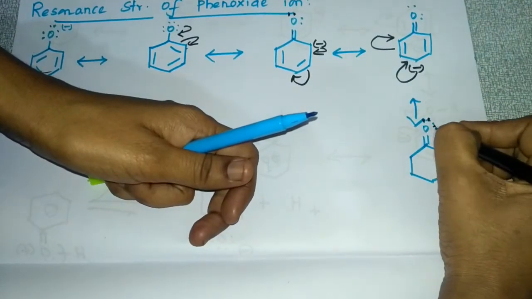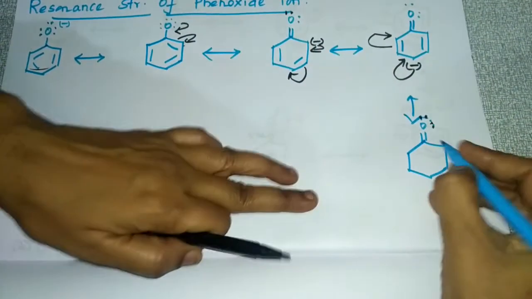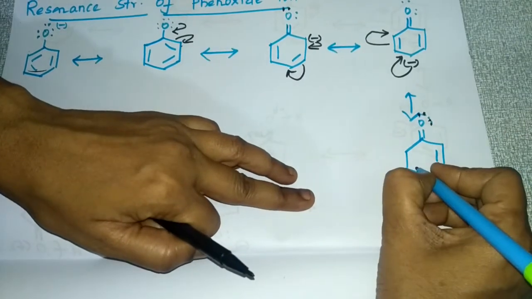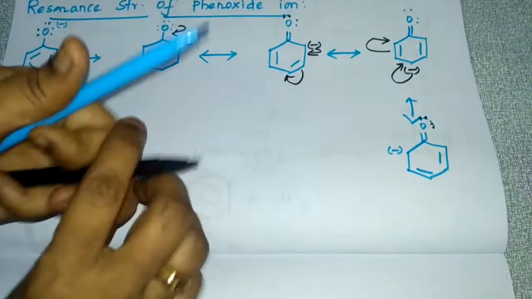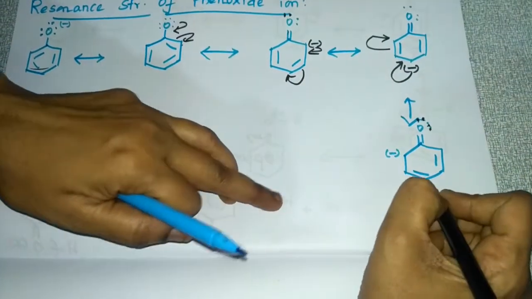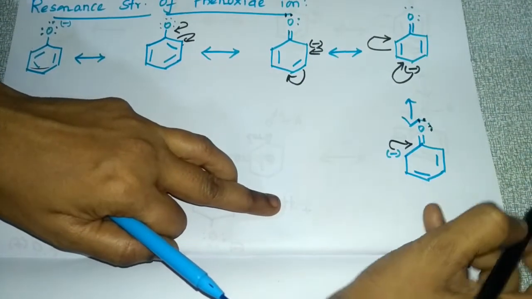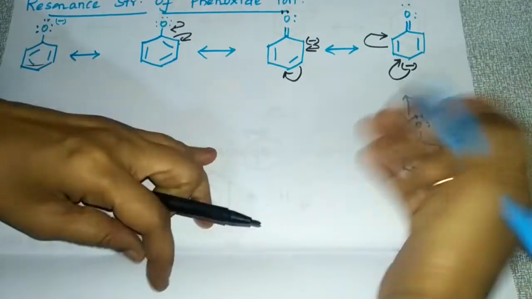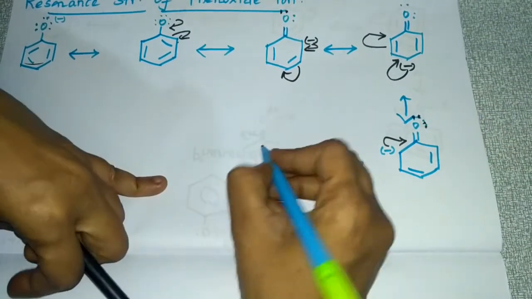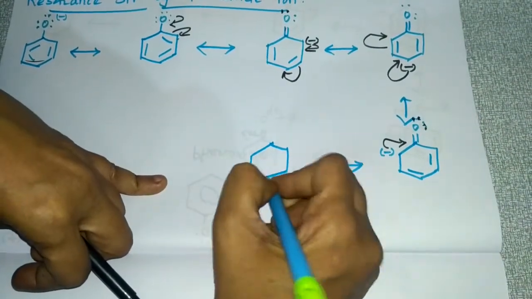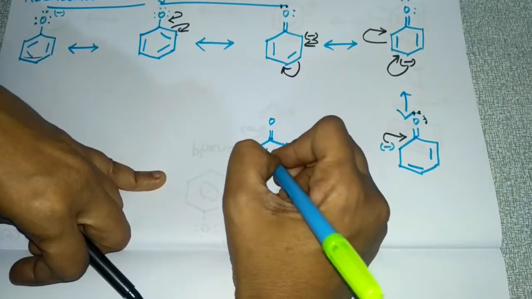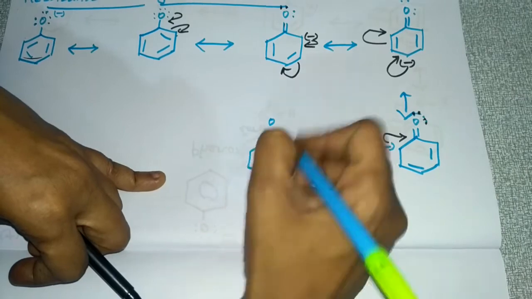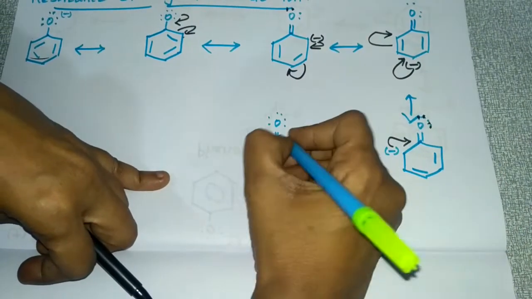Am I clear here? And here this bond will be like that. In this, these electrons will become a bond here. So here I will show it like a delocalization of electrons.